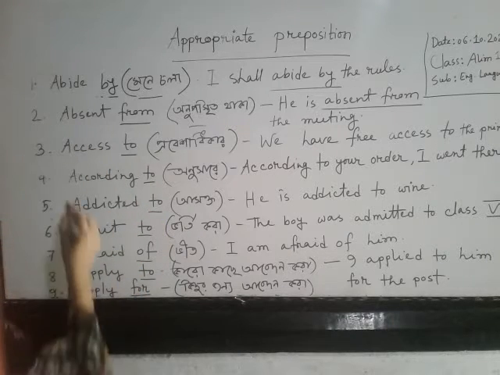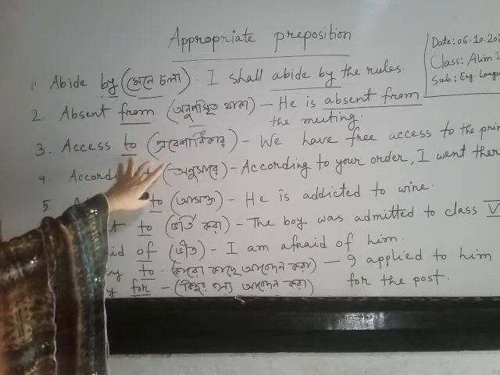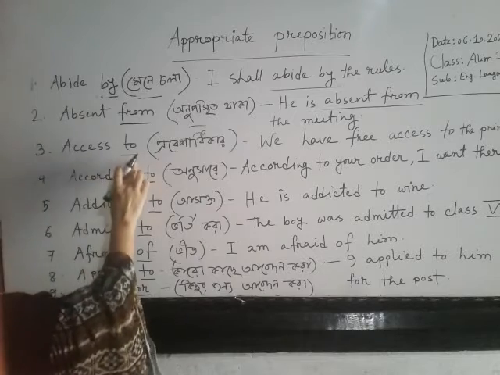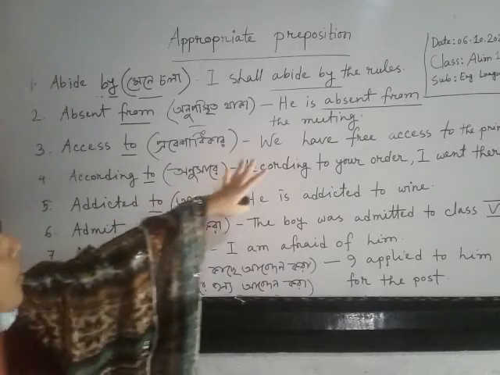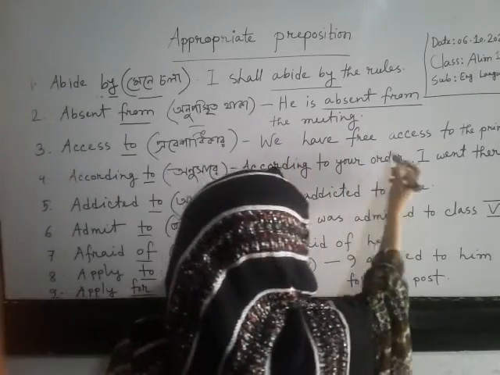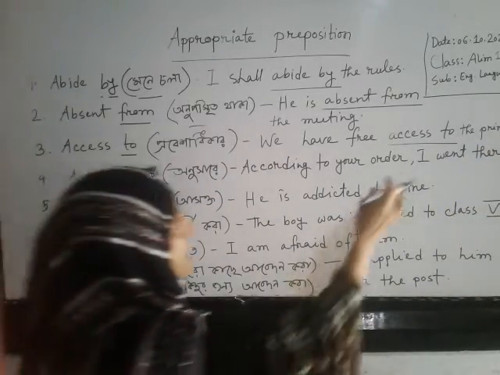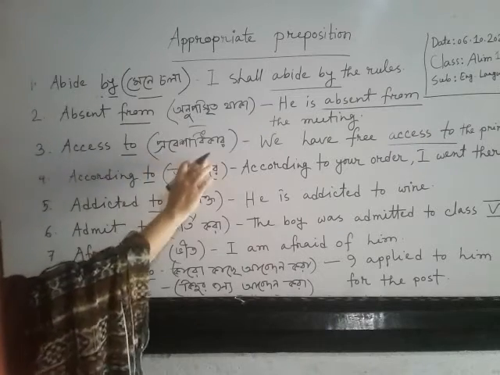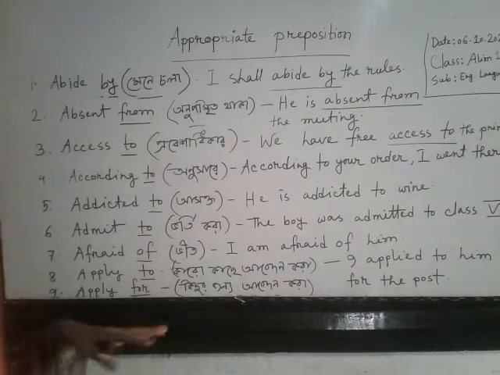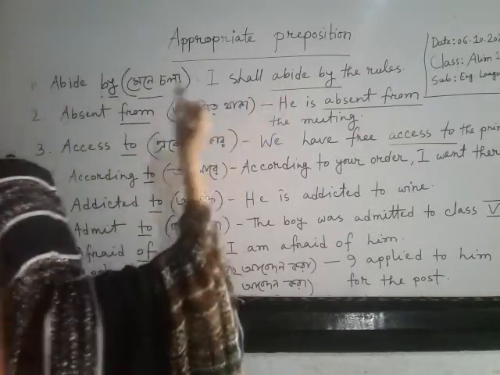Now come access to. What is the word here? Access. And what is the preposition here? To. So access to means probeshadika in Bengali. How I used here: we have free access to the principal. And now if you use access of or access for or access from, that all are wrong. So what you will use here? To. That means probeshadika, access to. But if you write here different preposition, it will be wrong. And that's why it is called appropriate preposition.